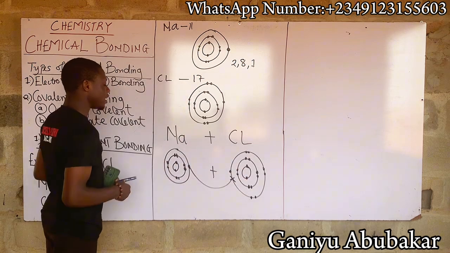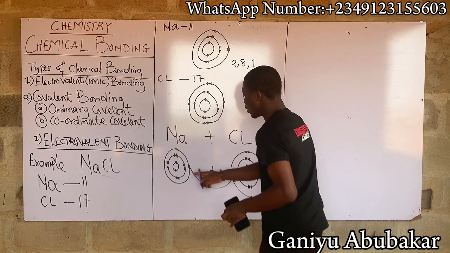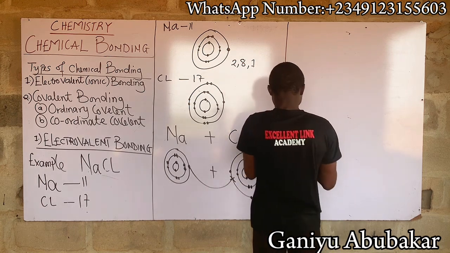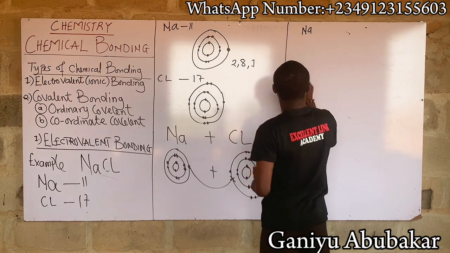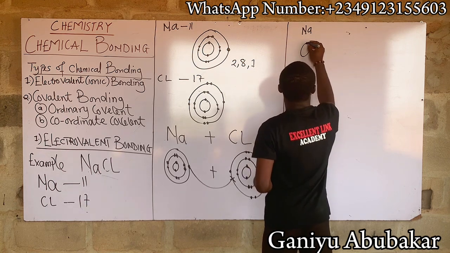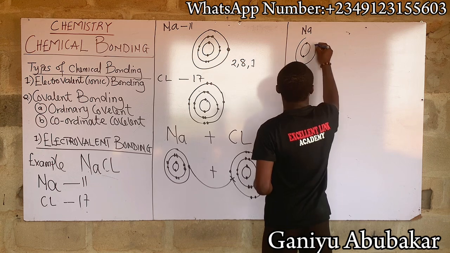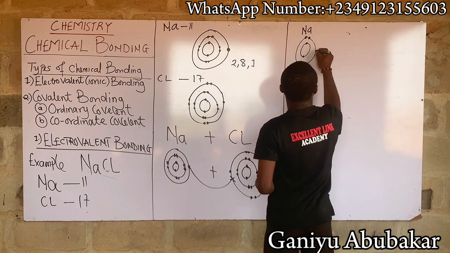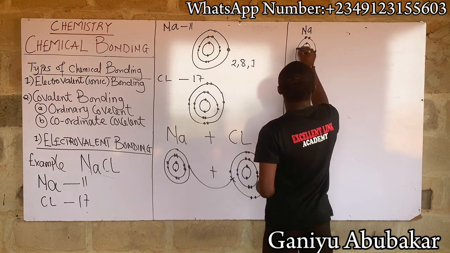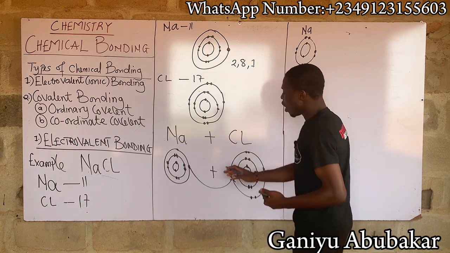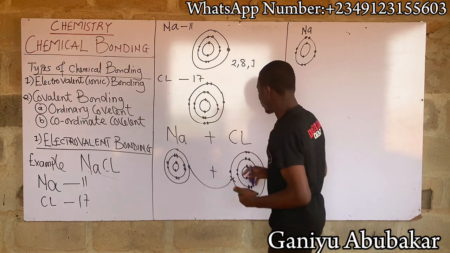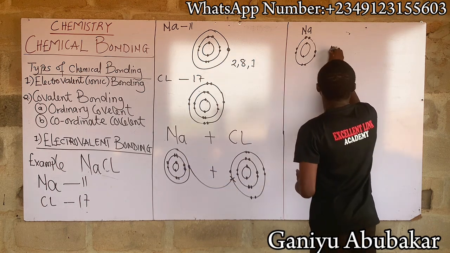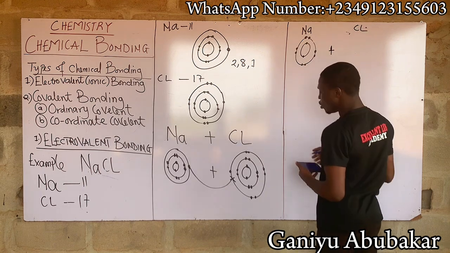So now for my sodium, I'll be left with just this: 1, 2, 3, 4, 5, 6, 7, 8, 9, 10. For sodium, I'll transfer this one, so nothing is left here. Also, for my chlorine, I should have this left.